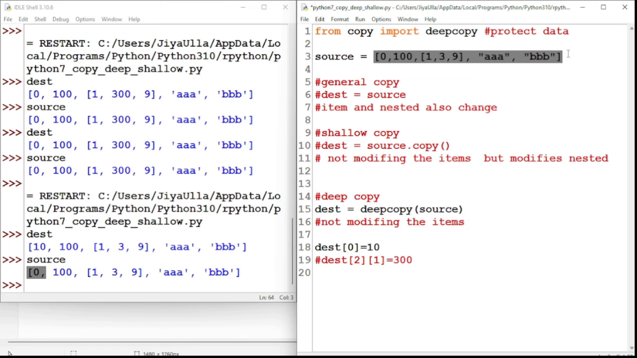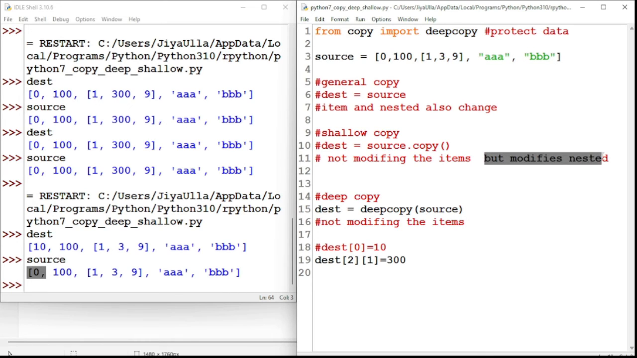Now let us see by modifying the nested items. If it modifies the nested item, then again the copy is not good. Here the shallow copy is modifying the nested items, so shallow copy is not good.